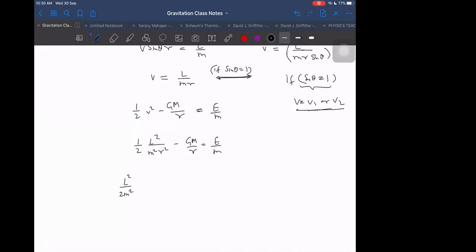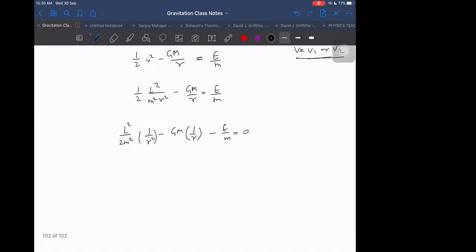So L square by 2 M square, that is some constant here, into 1 by R square minus G M into 1 by R. See here it is quadratic, is equal to E by M. Let's bring it to this side only: minus E by M is equal to 0. Can you solve this quadratic to get the result of 1 by R?